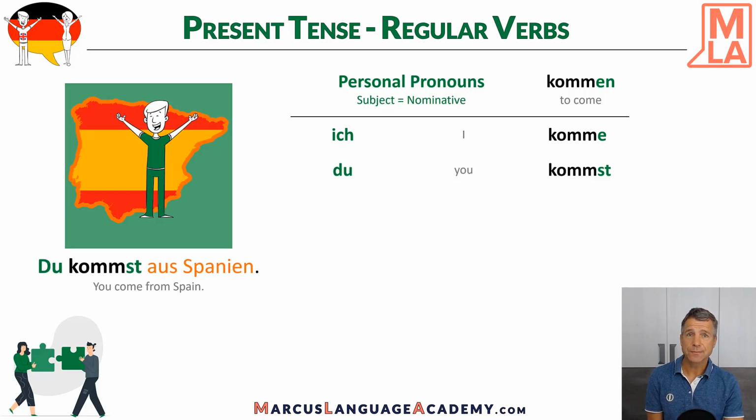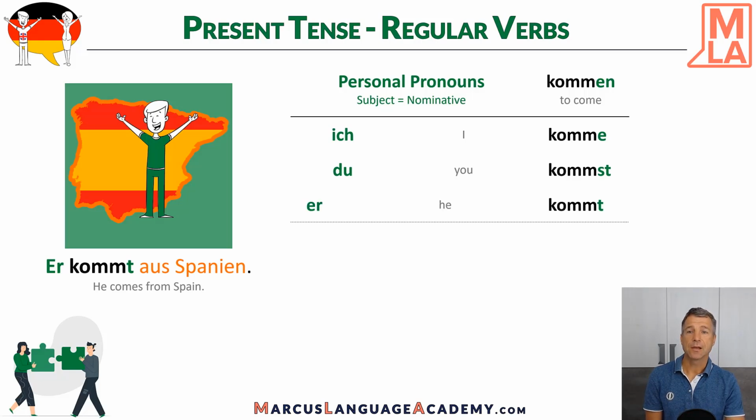In second person, du, you, the ending is st. Du kommst. As an example, du kommst aus Spanien. You come from Spain. So it's st. In third person, er kommt. He comes. Er kommt aus Spanien. So here we have a t.